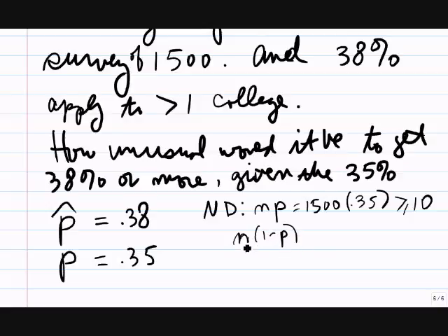N is the sample size, 1,500, times 1 minus my supposed proportion of 0.35. That would be 0.65. Do you think that that's going to be greater than or equal to 10? If you thought the first one was, then you have to agree that the second one is.